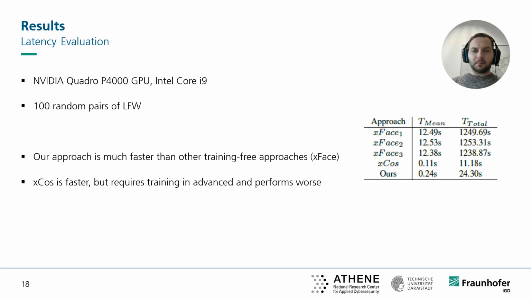To evaluate the efficiency, we perform the computations on the same machine. We use the reference implementations of the respective authors and only consider the time for creating the similarity maps. We select 200 random images from LFW, so in total 100 image pairs. To get as close as possible to a realistic application for an end user, we also evaluate the time for a run and process the pairs in pairs and not batch-wise. The average time needed to create an explanation map, as well as the total time needed to create 100 different ones, is provided in the table on this slide.